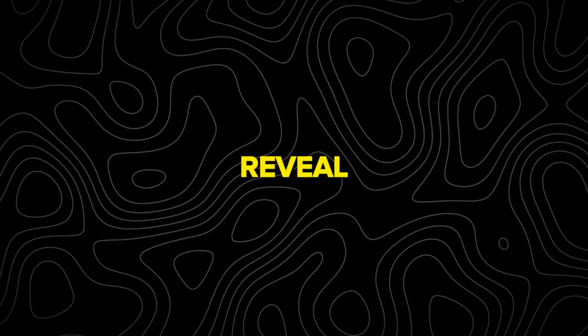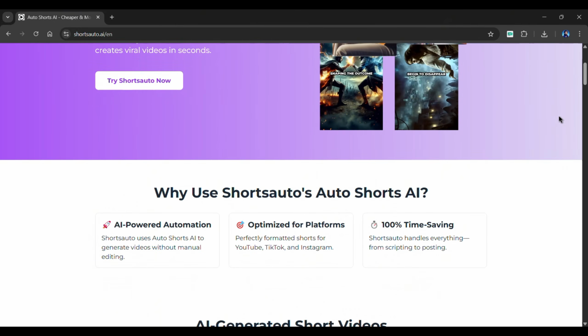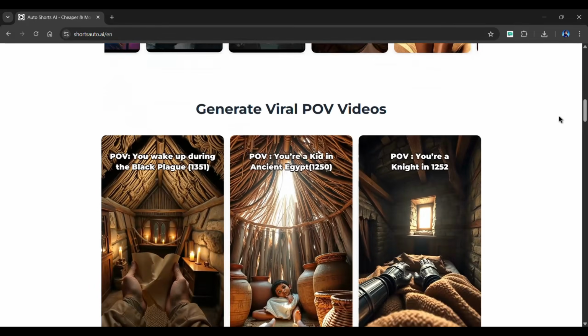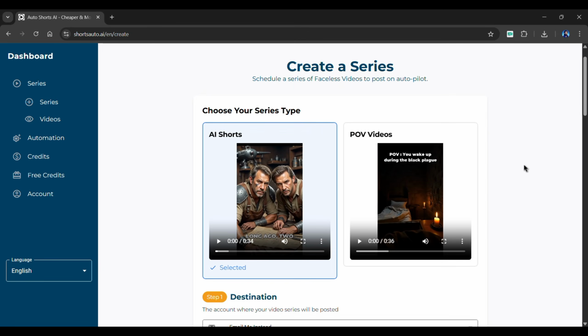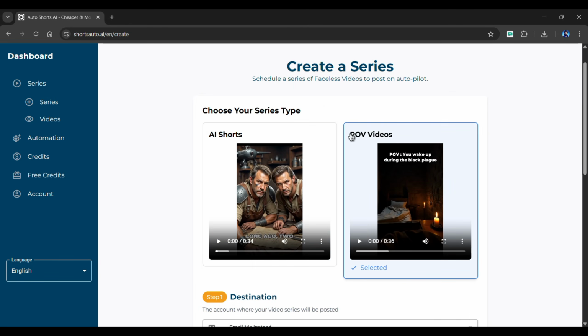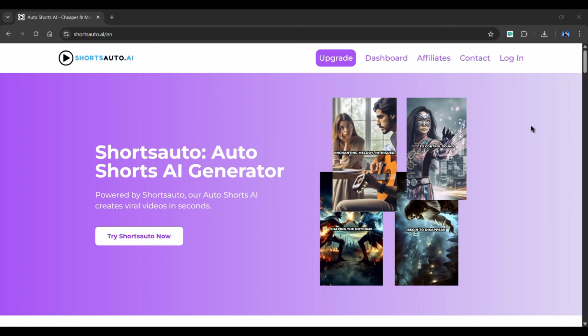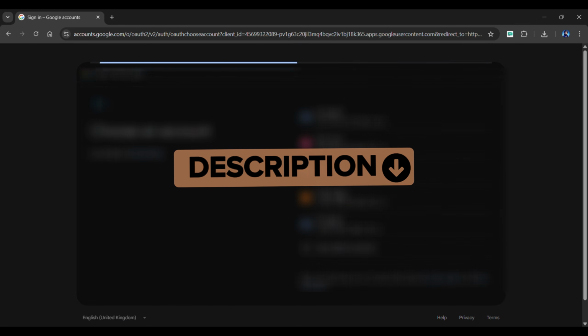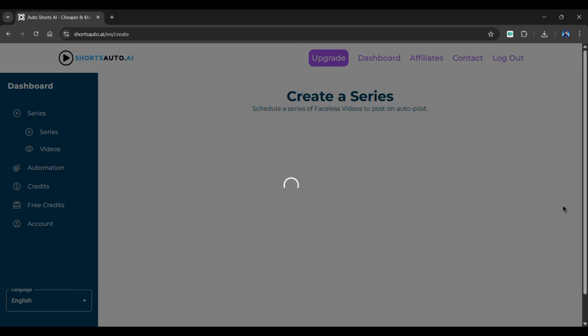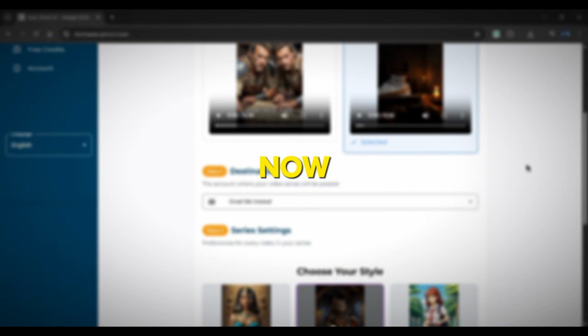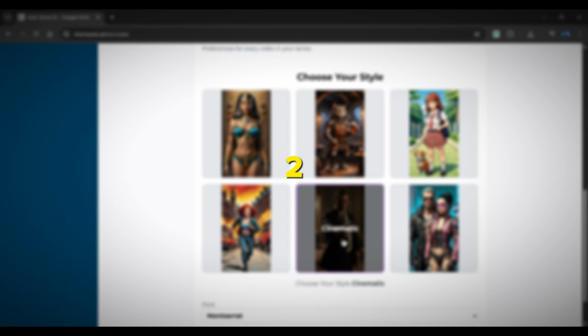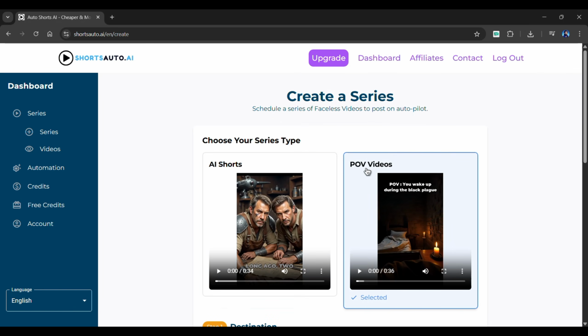Alright, time to reveal the tool that brings everything together. Introducing Shorts Auto AI. It can create viral short videos in minutes. Currently, it offers AI Image Story and the AI POV feature. So, head over to this tool from the description of this video. Once you have completed your sign-in, you'll be brought to this friendly dashboard. Now let me show you how to create a complete video in just 2 minutes. Click on the AI POV feature.